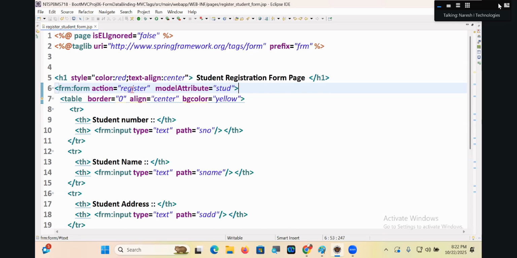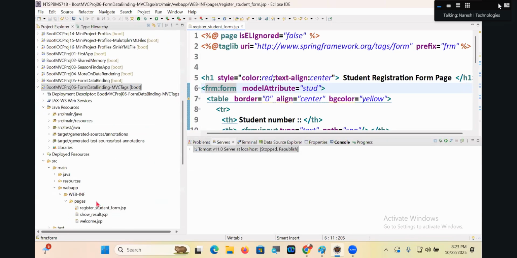FRM colon form action register. Okay, now listen. In the form tag, if you don't give the action attribute, then what happens? Where will the request be submitted? Using whichever URL the form is launched, to the same URL the form will be submitted. The good news is the URL using which the form is launched is also register, right?